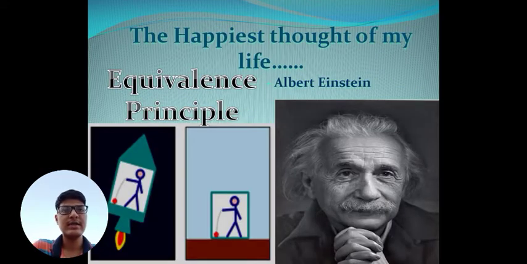So now came the happiest thought of Einstein's life. Einstein imagined that a man falling from the roof of a house, at least in his immediate surroundings, cannot experience a gravitational pull.